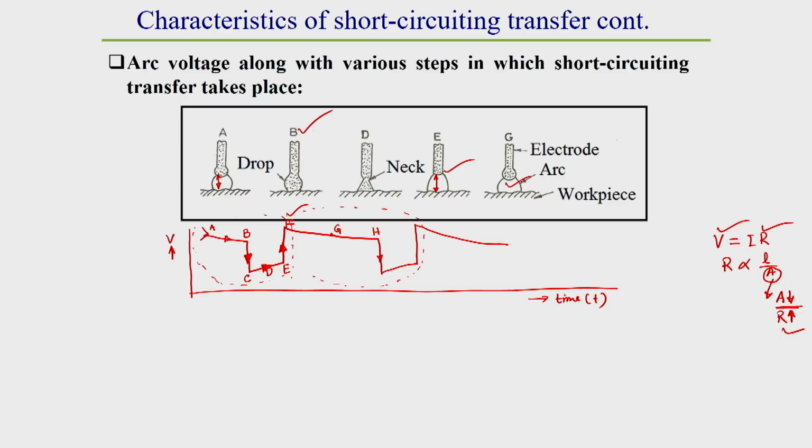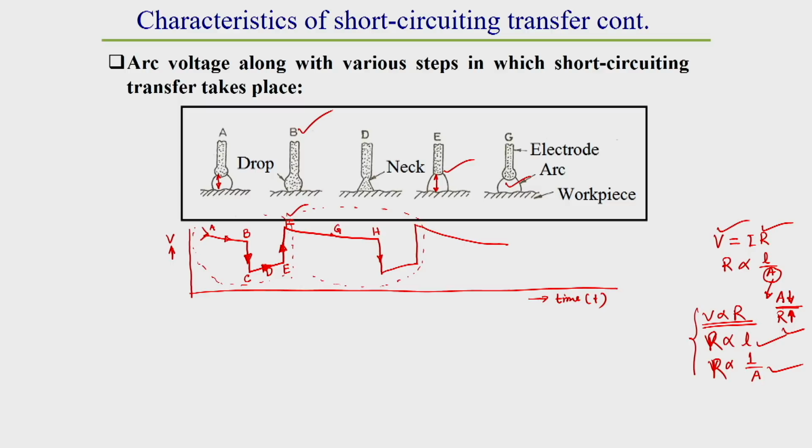Due to this growing of the drop, the voltage again drops down, because the arc length decreases. Voltage is directly proportional to L and inversely proportional to A, because V is proportional to R, that we know. Voltage depends on resistance. So, what does resistance depend on? Resistance depends on L as well as inversely on A. Due to this characteristic, the voltage varies in this pattern.